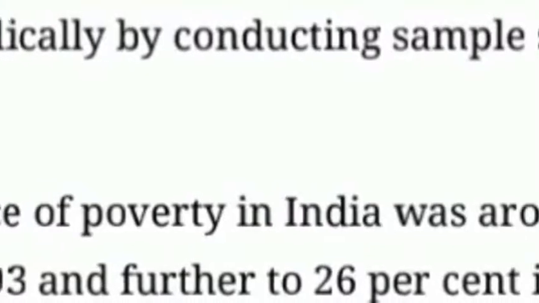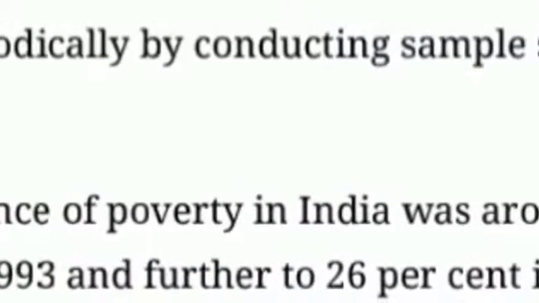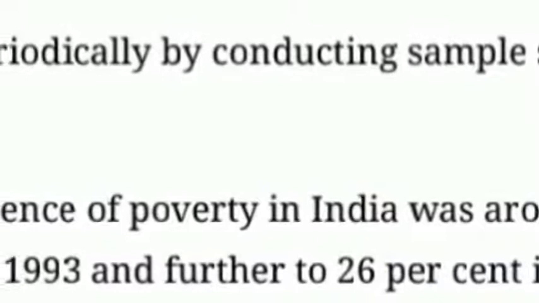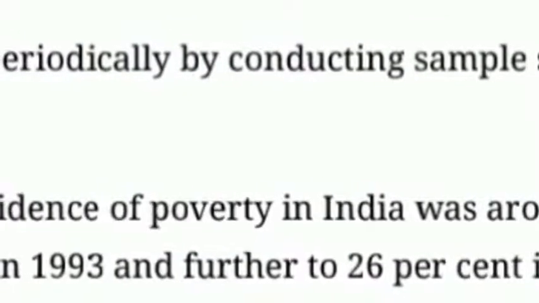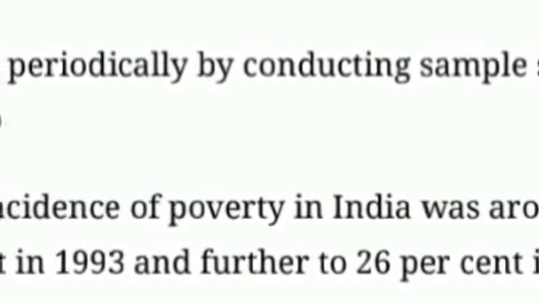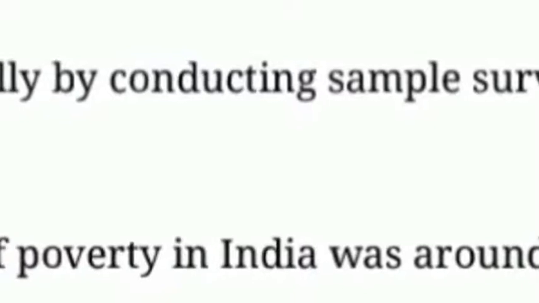Now, estimates of poverty. The incidence of poverty in India was around 55% in the year 1973, which declined to 36% in the year 1993 and further to 26% in the year 2000.